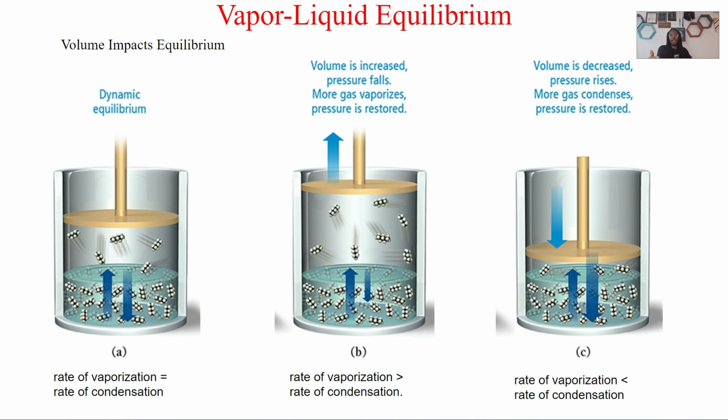If our pressure is rising, that means our gas will condense. If your gas condenses, it's going from a gas to a liquid. So during this point, the rate of vaporization is going to be smaller than our rate of condensation. That's because there's not as much volume, and gases need their volume. However, liquids thrive right now. So this is very ideal for condensation to increase.